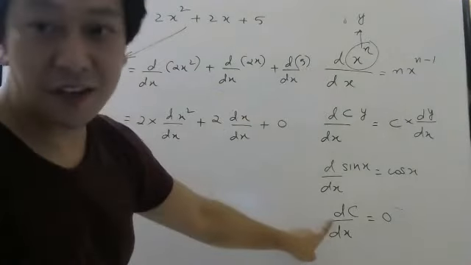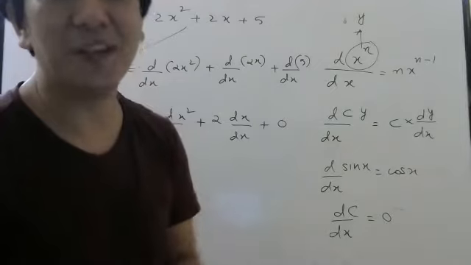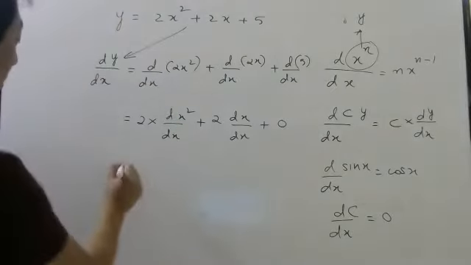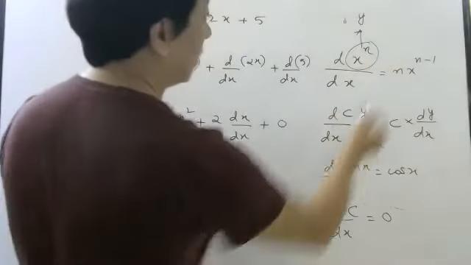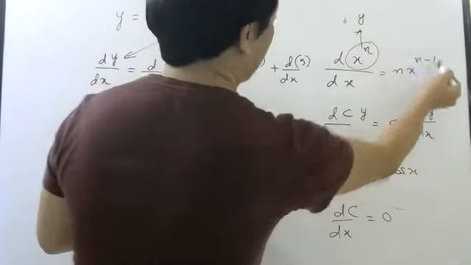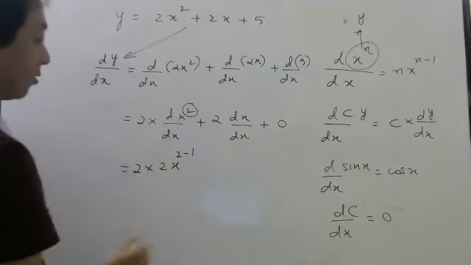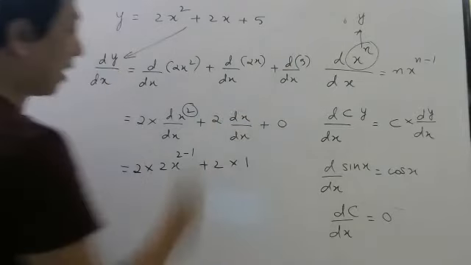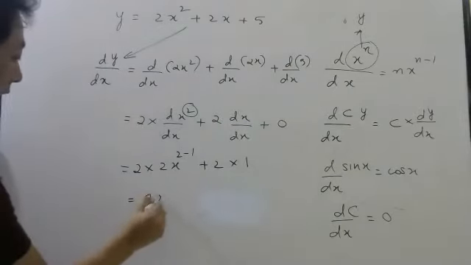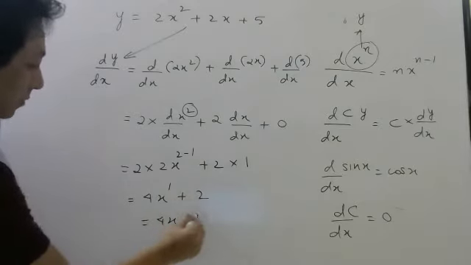So this will be 0 because it is only constant. Differentiation of only constant is 0 because constant doesn't change, no. So what will be the rate of change? 0. So then you apply the formula here. What is differentiation of x power n? n x power n minus 1. So this is your n. And differentiation of x with respect to x will be 1. So this will be 4x power 1 plus 2, which is 4x plus 2.